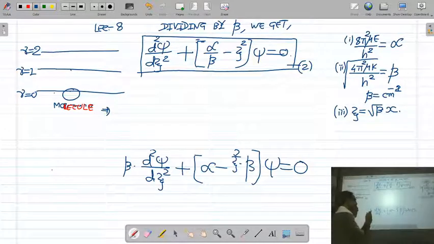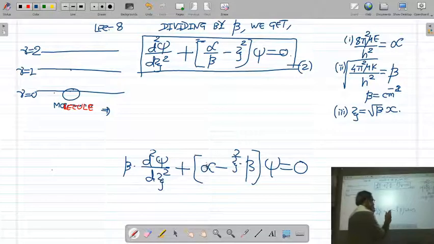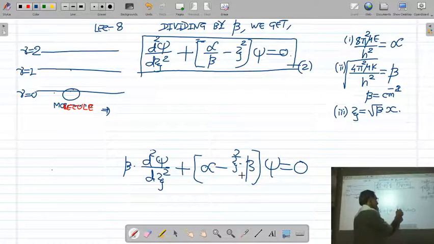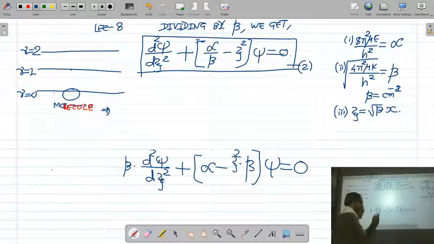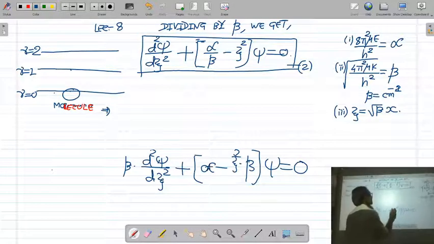In the first term, beta upon beta is cancelled, so the first term will be d square psi upon d xi square. The second term is alpha upon beta, minus xi square beta upon beta, beta is cancelled, so minus xi square psi is equal to 0. So if you divide this equation throughout by beta, you get the equation d square psi upon d xi square plus alpha upon beta minus xi square psi is equal to 0.